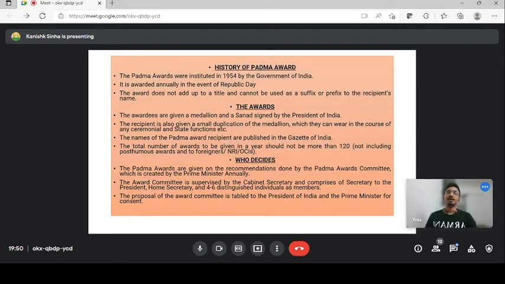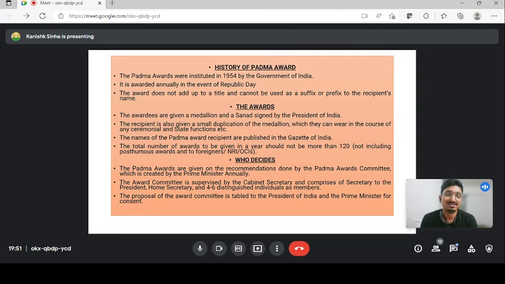Now, very important point. The total number of awards to be given in a year should not be more than 120. So 120 is the maximum number of Padma Vibhushan, Padma Bhushan and Padma Shri that the government of India can give, not including posthumous or foreigner. What is posthumous, guys? Posthumous is the person who has died. After the death, you are giving him the award. So let me know the famous personality who has received an award after his death this year. And another is the foreigner, NRIs or OCI. So 120 is the maximum, not including the posthumous or foreigner.